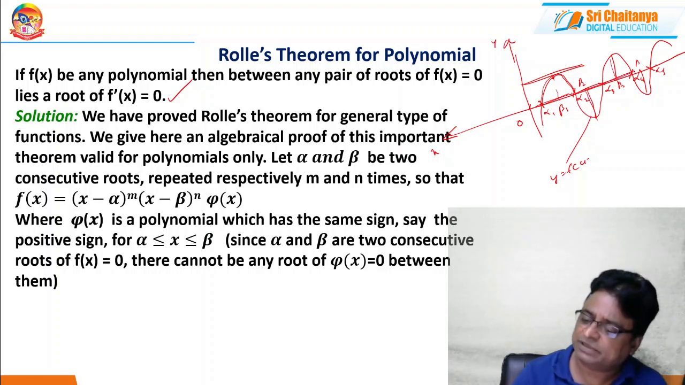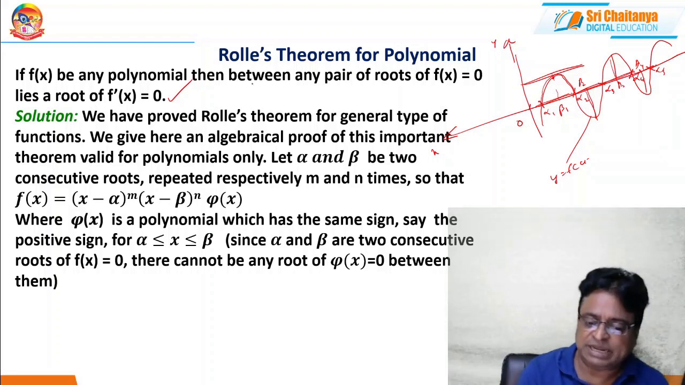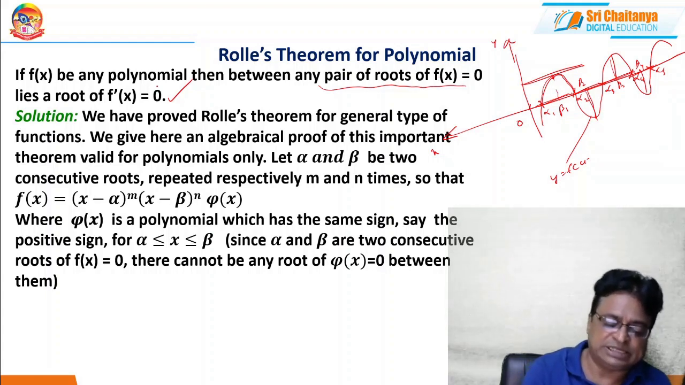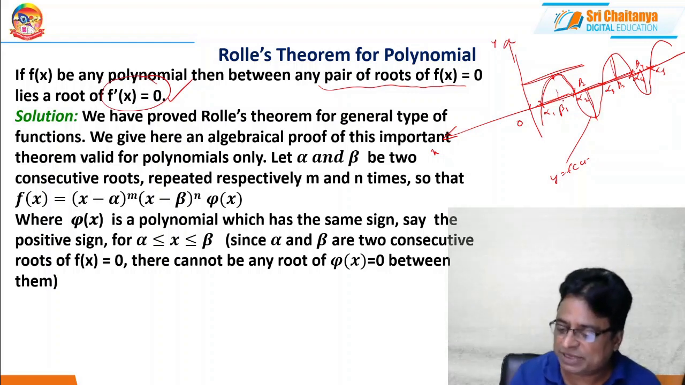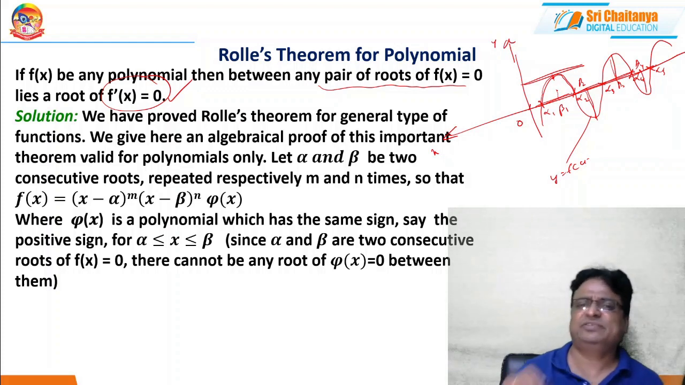Beta 3 lies between alpha 3 and alpha 4. Beta 4 lies between alpha 4 and alpha 5. That means what? If f of x is any polynomial, then between any pair of roots of f of x equal to 0, there exist roots of f dash x equal to 0. What does it mean? f dash x equal to 0 means what? The tangent parallel to the x-axis. This is the beautiful application.